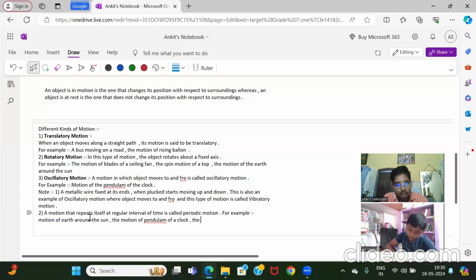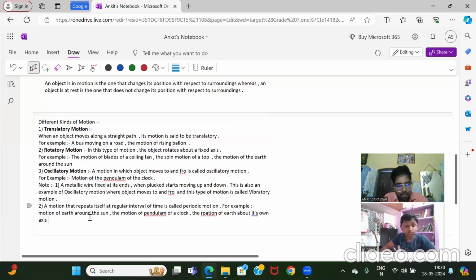The rotation of Earth about its own axis.